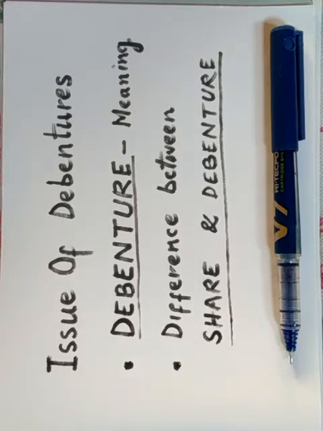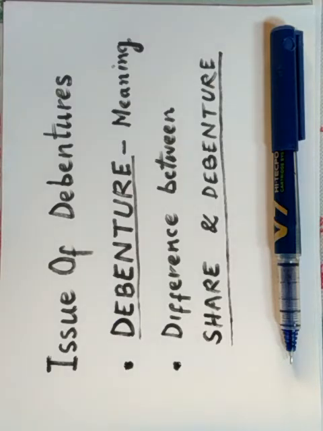Dear students, debenture includes debenture stock, bonds, or any other instrument of a company evidencing a debt, whether constituting a charge on the company's assets or not. This is according to section 2(30) of the Companies Act 2013.